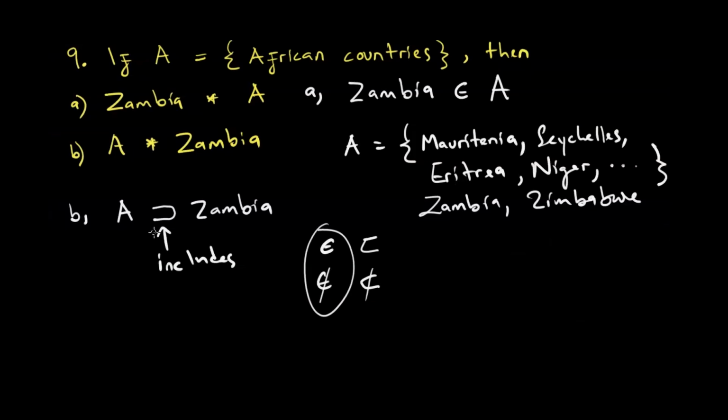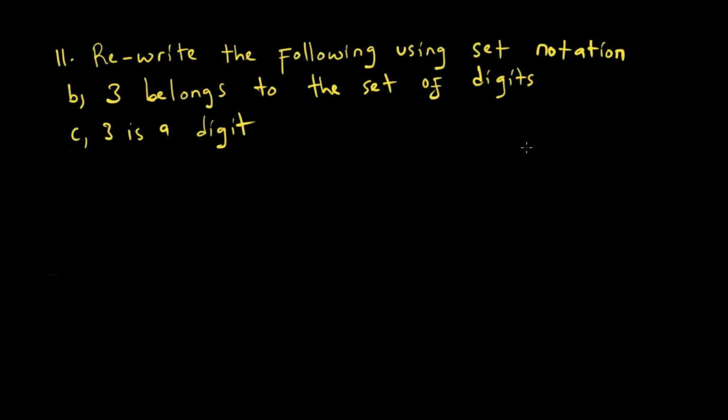Having done question number 9, we have to go over question number 11, but we are looking at 11B and also 11C. Question 11 says rewrite the following using set notation. Then B says 3 belongs to the set of digits. So, since 3 belongs, 3 is an element. In set notation, 3 is an element of the set of what? Digits. So, this is straightforward. I hope it's straightforward.